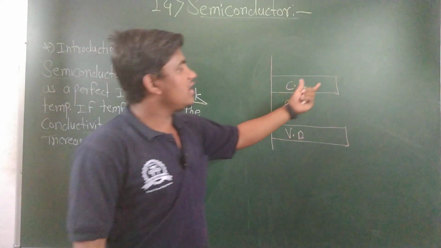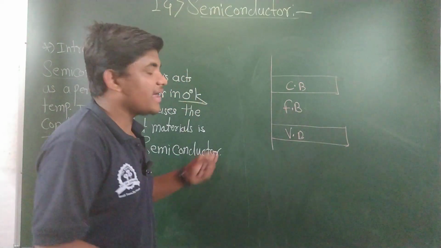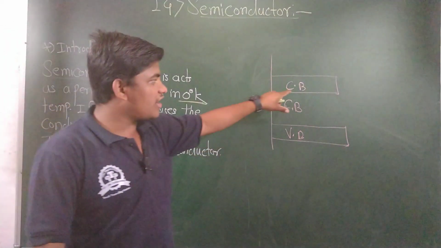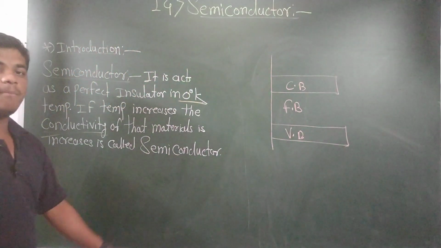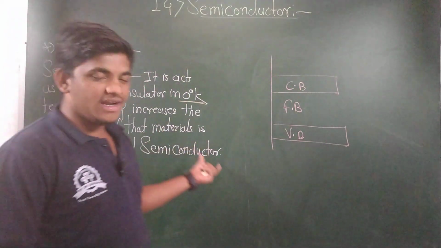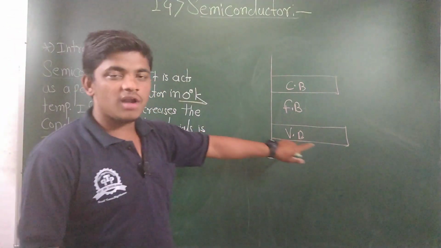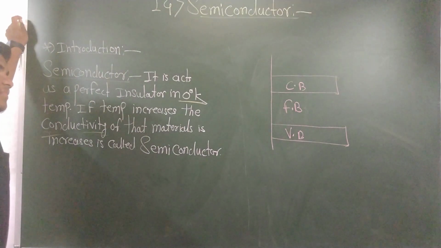The electrons present in the conduction band take part in the conduction of electricity and heat. व्हॅलेन्स बँड मध्ये असलेला कुठलाही इलेक्ट्रॉन कंडक्टिव्हिटी घडवून आणत नाहीये.